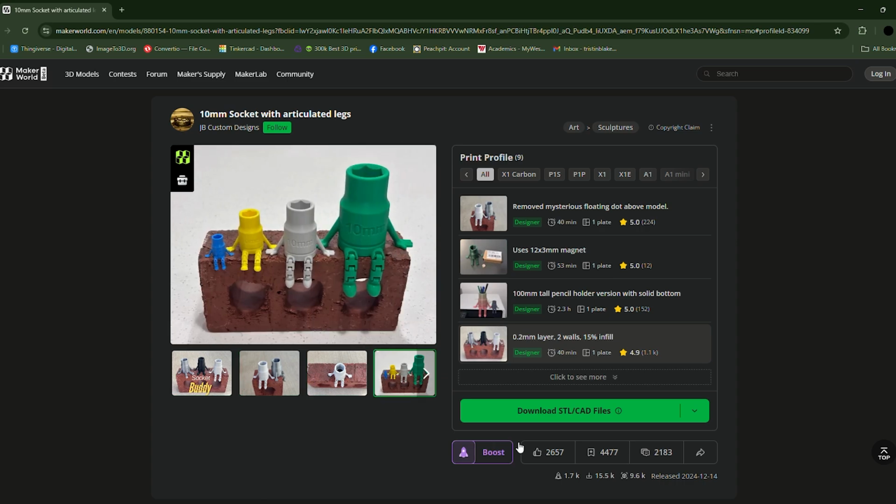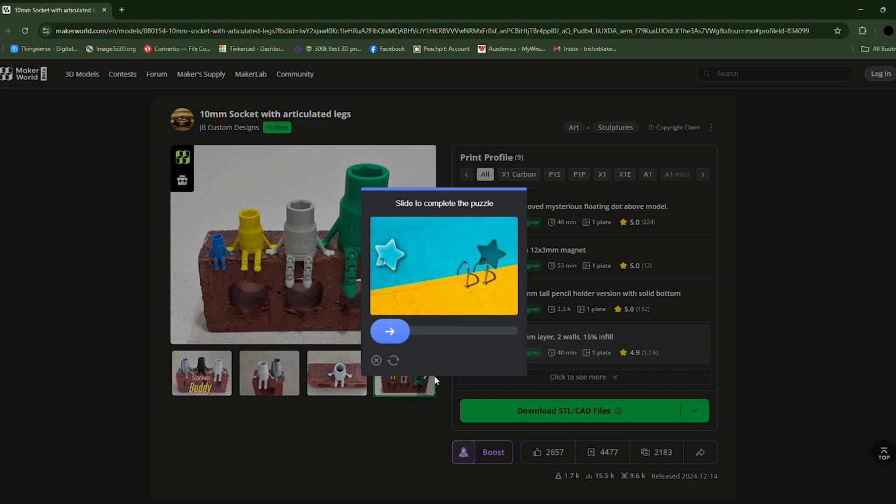Once you find a print that you like, you can download it. MakerWorld makes you solve a little puzzle, but you don't have to have an account to download the files.